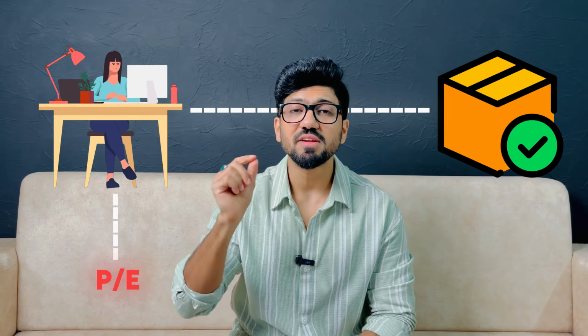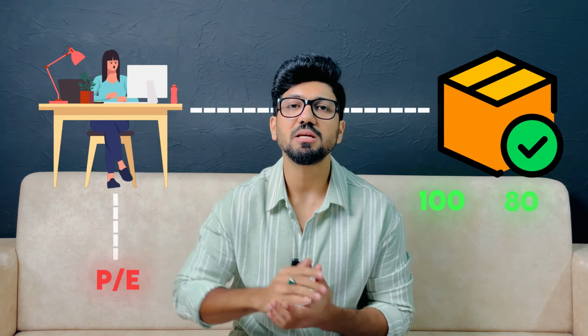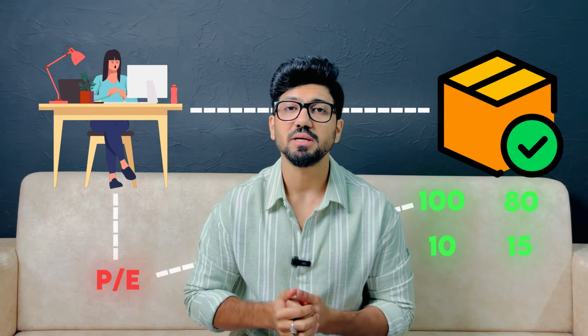Now, I want you to do a small exercise. Look at all the stocks that you have in your portfolio and check the PE of every single stock. You would see that some stocks are trading at, let's say, 100 or 80 PE and some are trading at 10 or 15 PE. What does that mean?